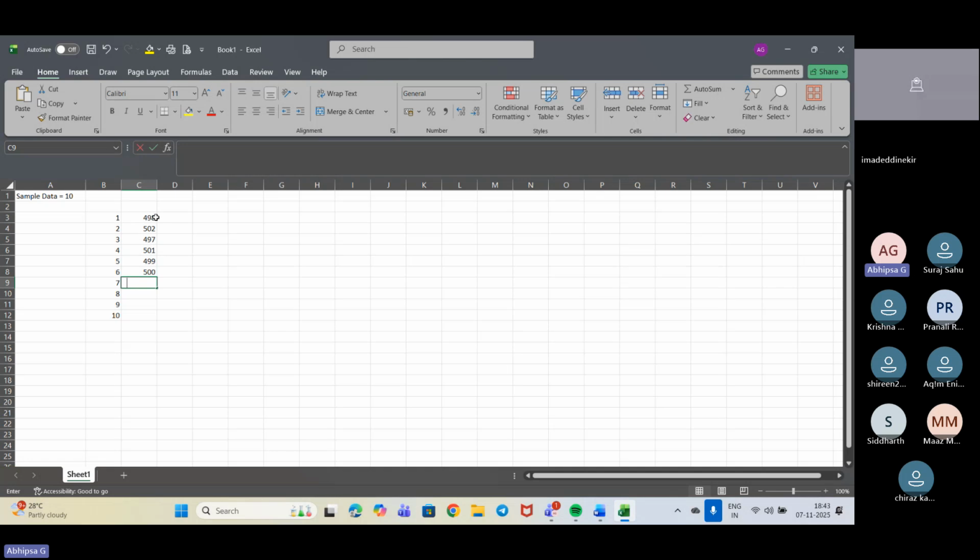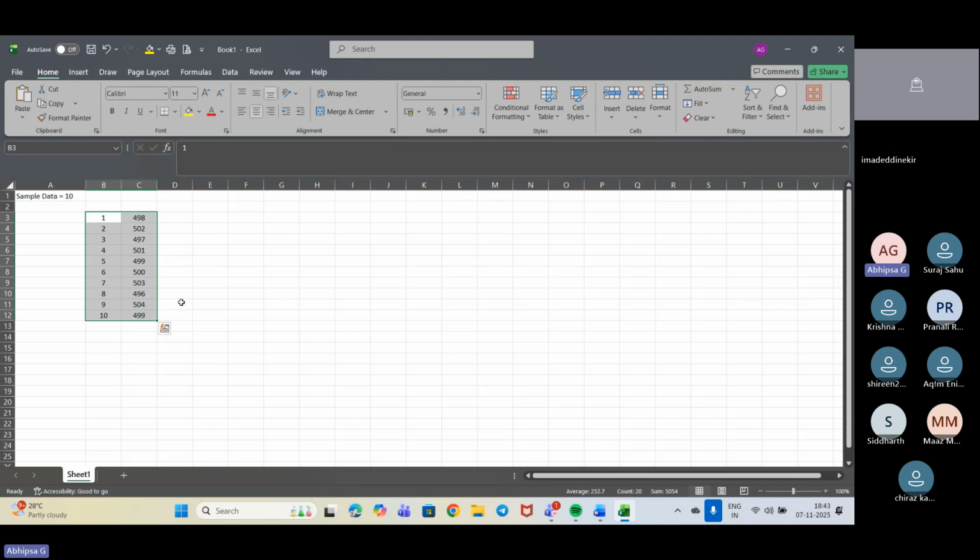Next, suppose 503. Next, we have 496. Next, around 504. And next, 499. Okay, so these are my samples. Based on my 10 samples, these are the values, the exact sample in ml, how much ml of juice we are taking.